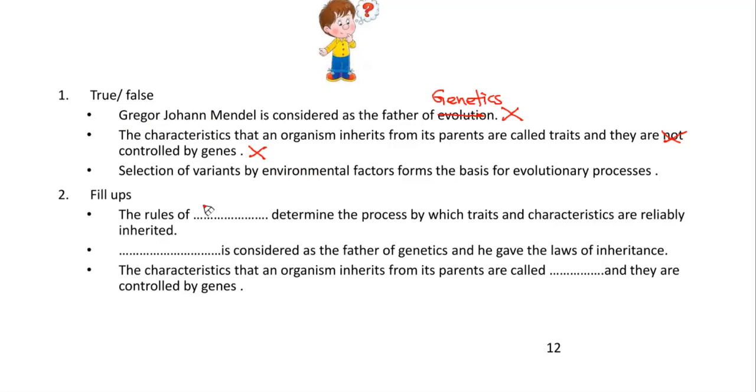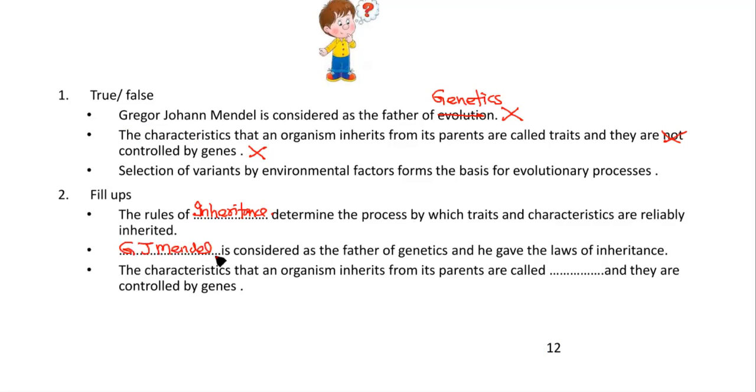Ma'am, don't know, ma'am. Inheritance. Only with that help we get to know which trait expresses itself and which not. Dash is considered as father of genetics and he gave the law of inheritance. Gregor Johann Mendel. Correct.